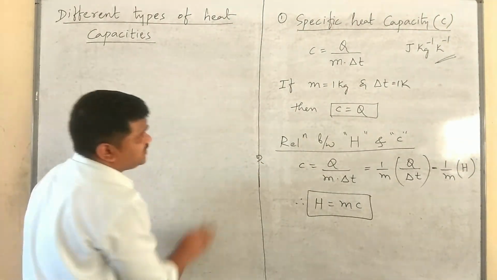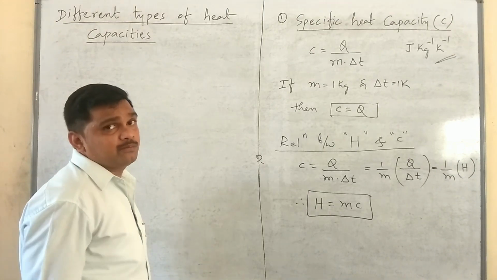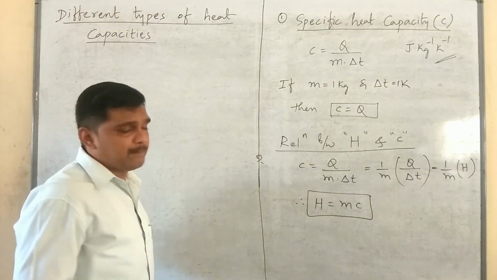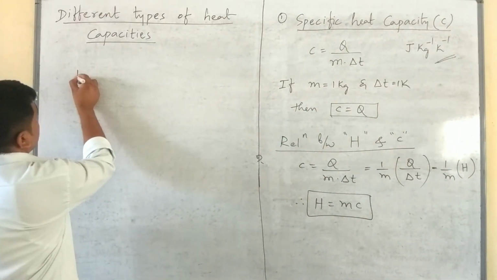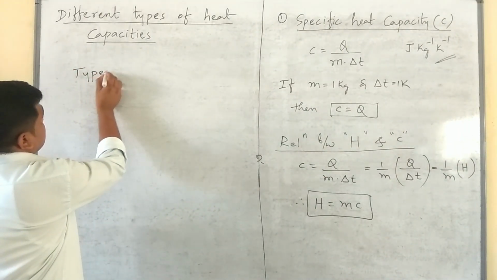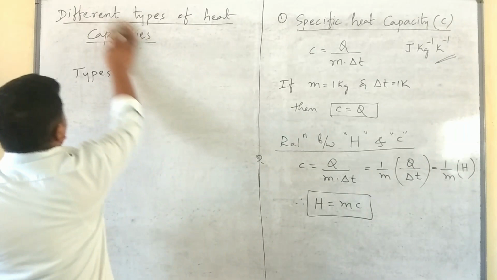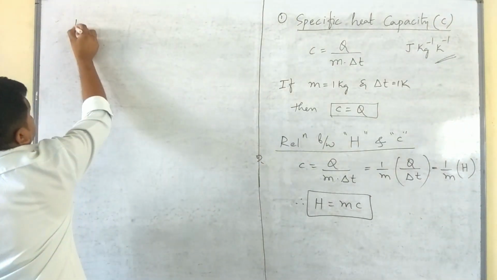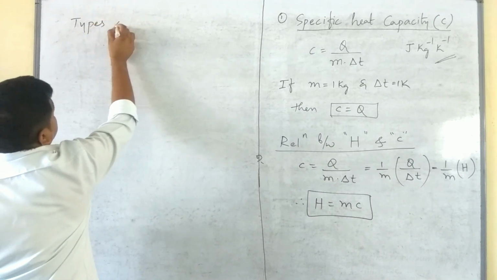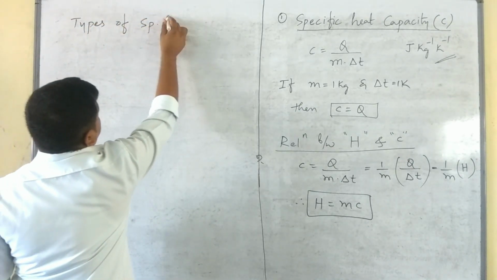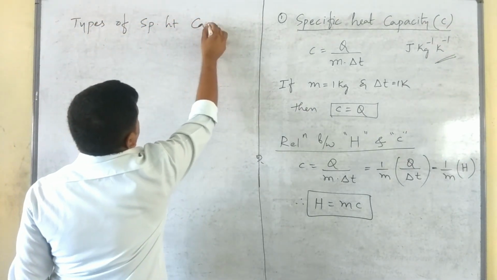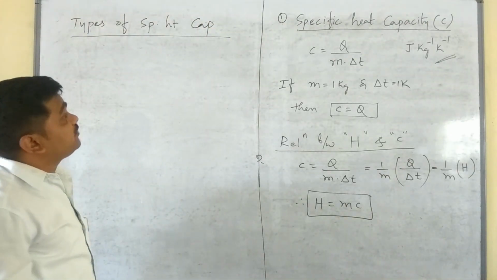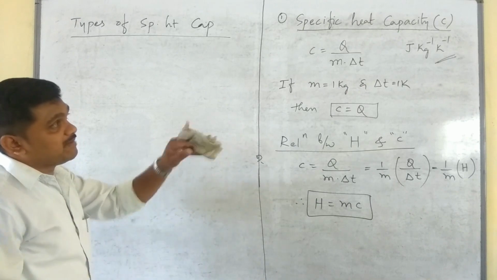First one, the specific heat capacity at a constant volume, and the second one is specific heat capacity at a constant pressure. Okay, that is types of specific heat capacities.